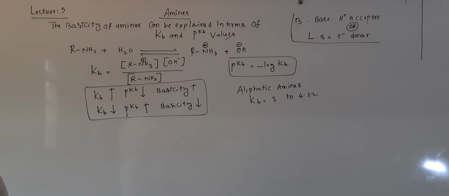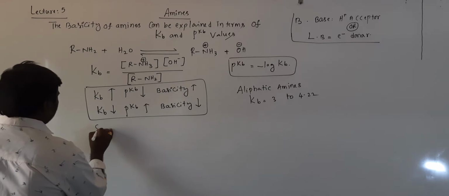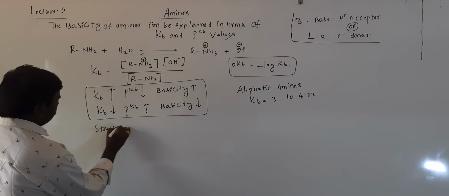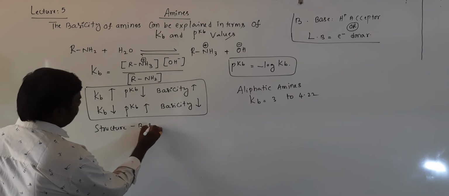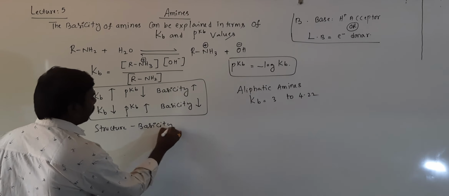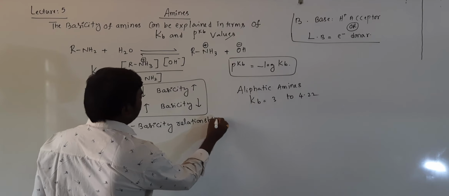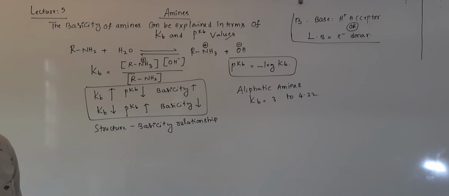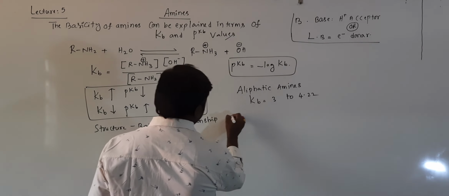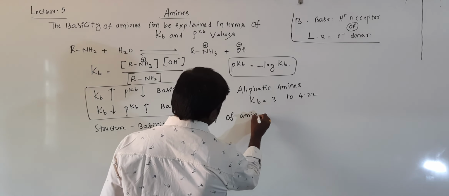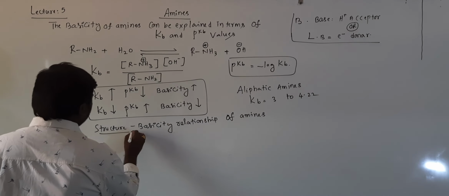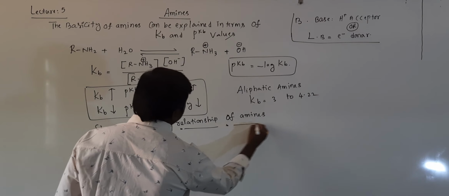Now, we'll discuss the structure-basicity relationship of amines.